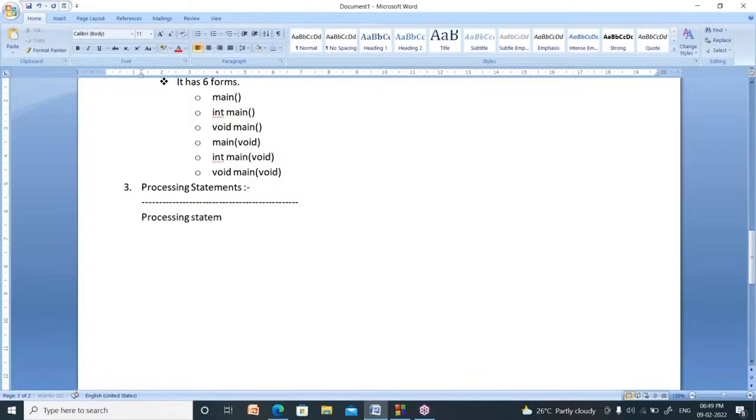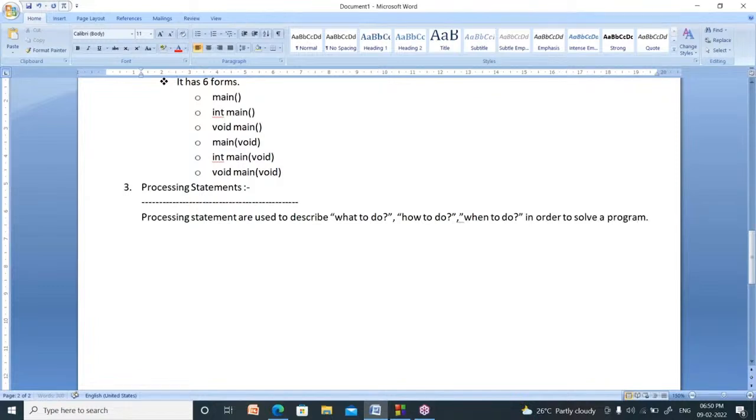Processing statements are used to describe three things: what to do, how to do, when to do, in order to solve a problem.